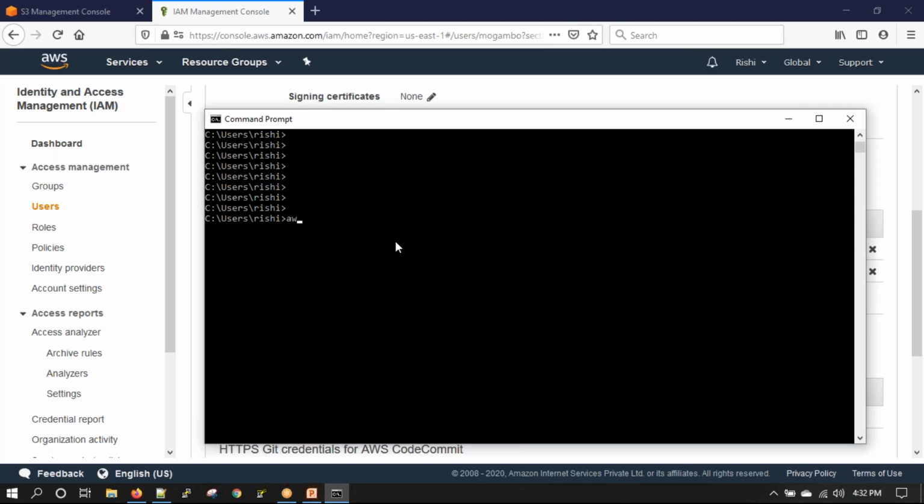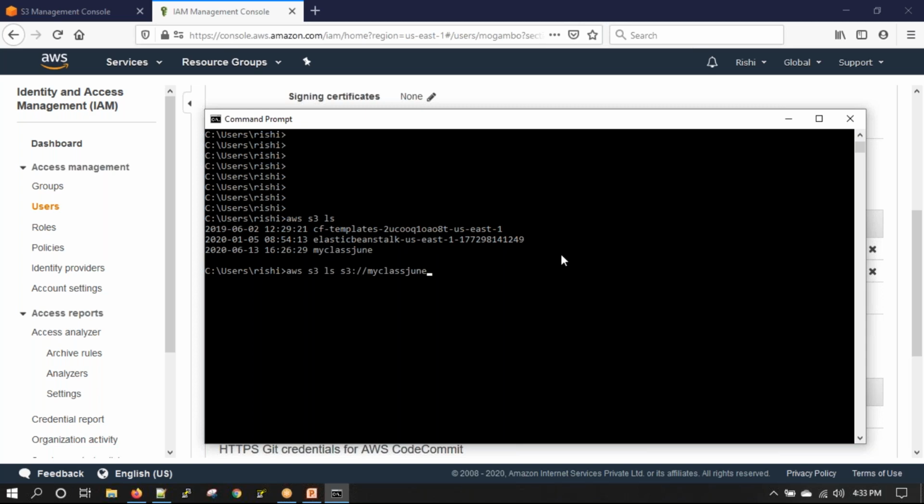Okay. So I have changed the keys and now I'll run the command again. Now you can see the screen, right? Am I audible? Yes, we can see. So now I can see that this is my class. I'll say aws s3 ls and I need to see the objects of this bucket. So to see the objects of a specific bucket, the format is this.